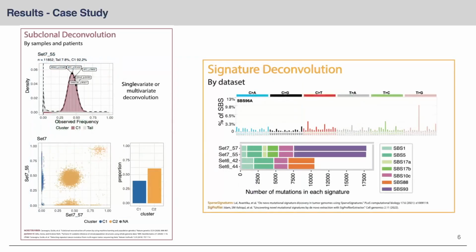Here, the subclonal deconvolution identifies clusters of mutations and helps distinguish between single and multiple evolutionary models. And finally, signature deconvolution reveals the contribution of the different mutational processes. That is key for understanding tumor etiology.